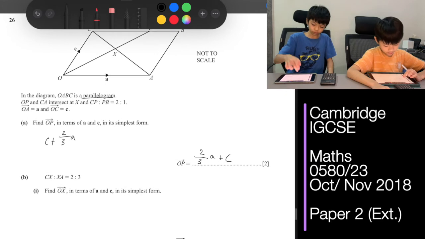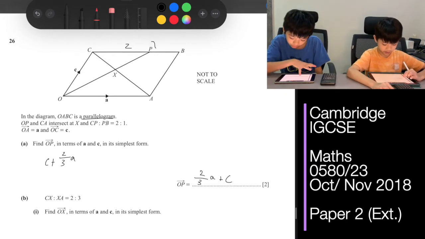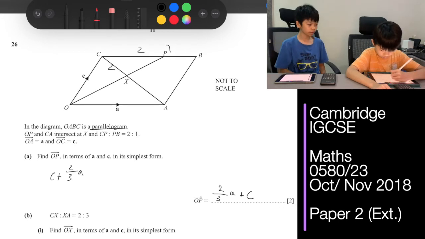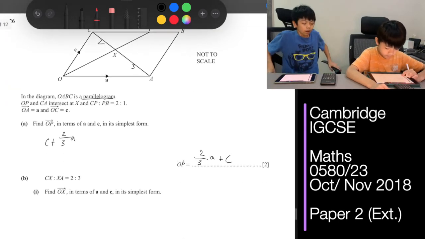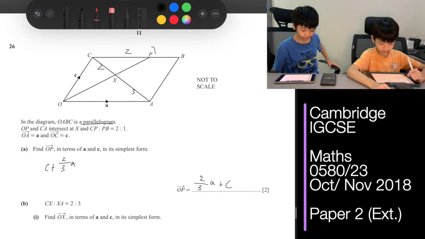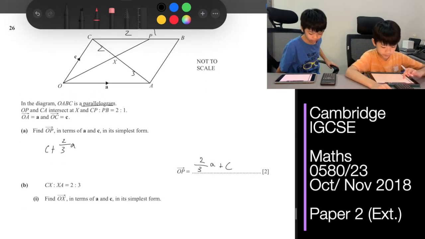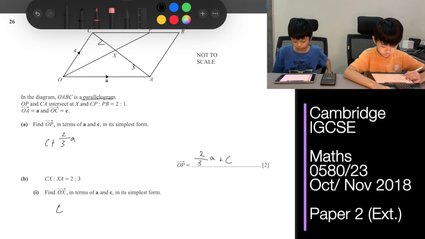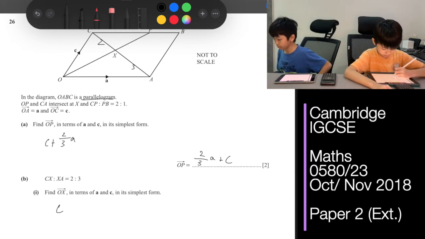For question 26B1, CX to XA is 2 to 3. Find OX in terms of a and c in its simplest form. So first we go to C, and then we find 2/5 of CA.